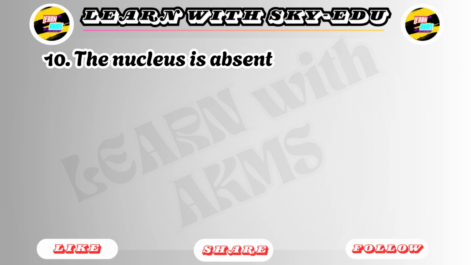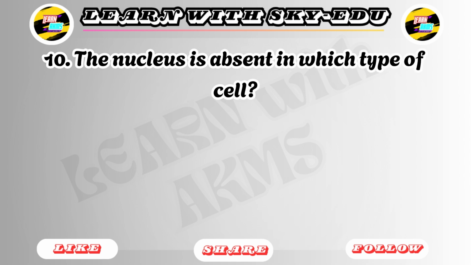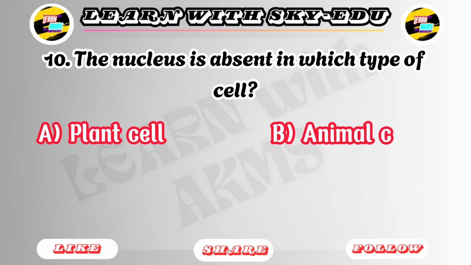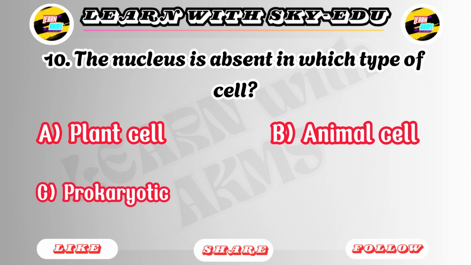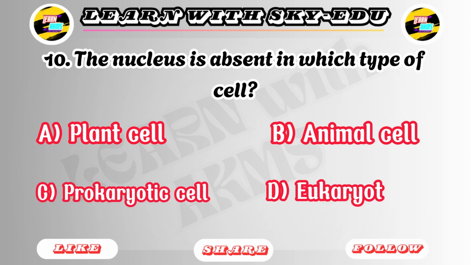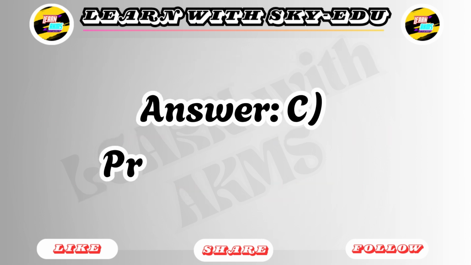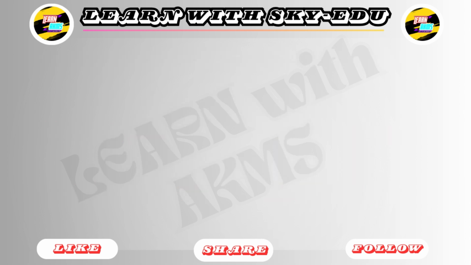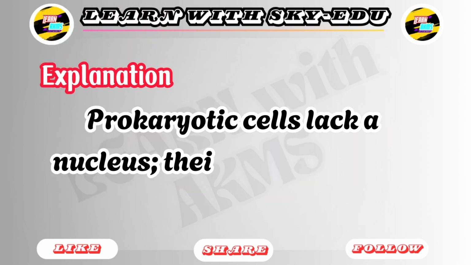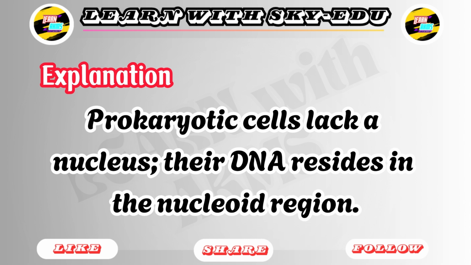10. The nucleus is absent in which type of cell? A. Plant cell. B. Animal cell. C. Prokaryotic cell. D. Eukaryotic cell. Answer C. Prokaryotic cell. Explanation: prokaryotic cells lack a nucleus, their DNA resides in the nucleoid region.